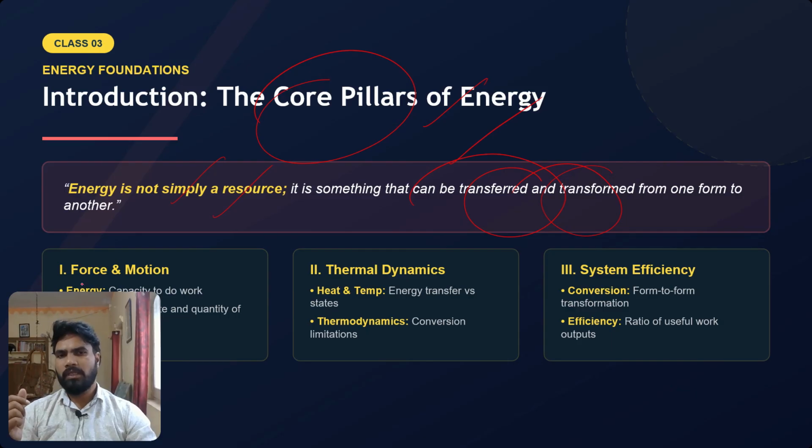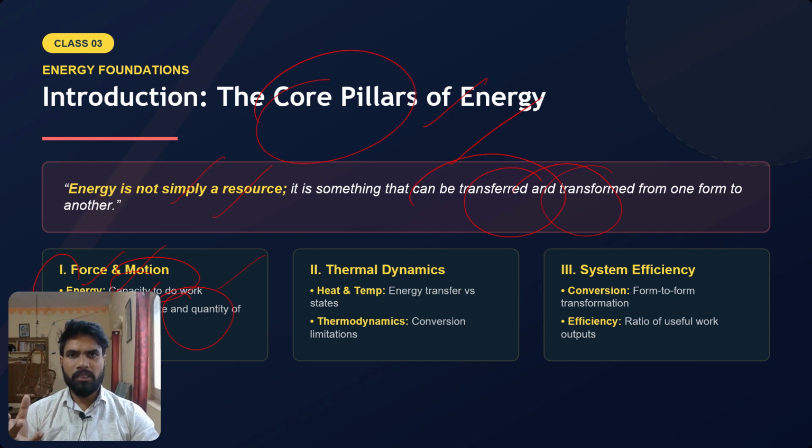So the first one is energy. What is energy? The simplest definition of energy is the capacity to do work. That is called energy. Next, you have other concepts like work and power. So what is work and what is power? The rate and quantity of action are known as power. So there is a slight difference between energy and power.